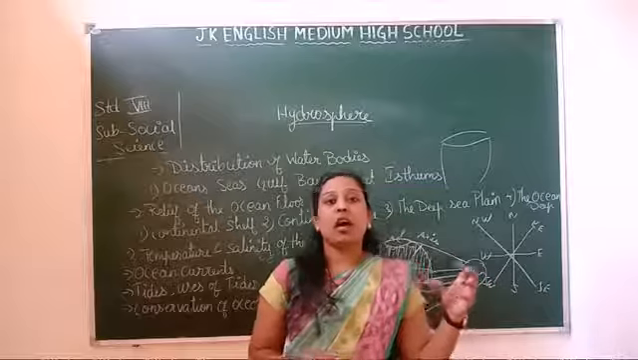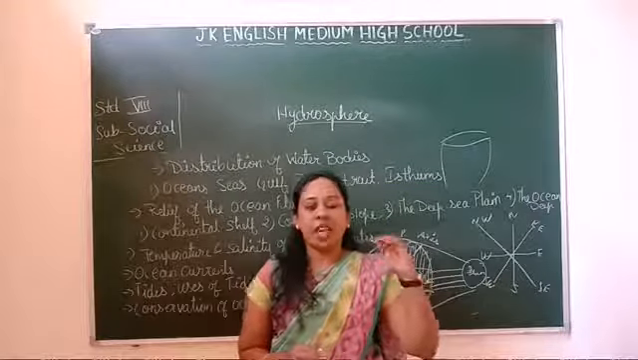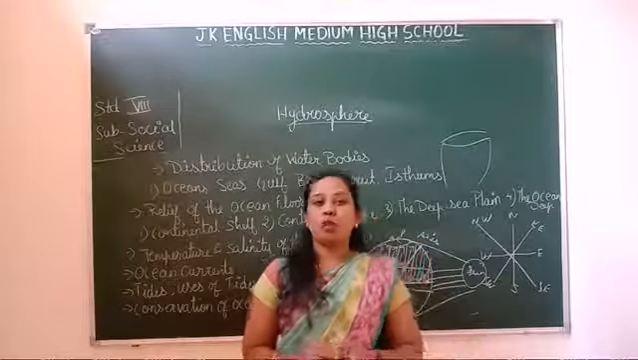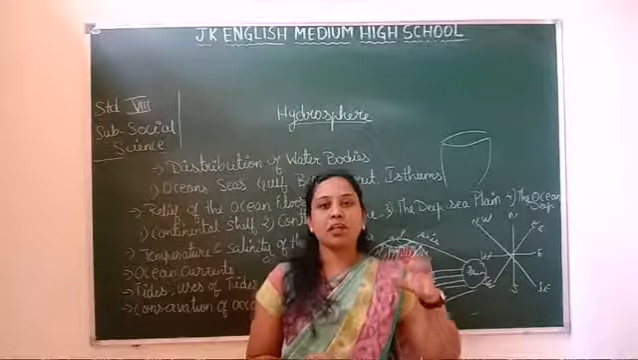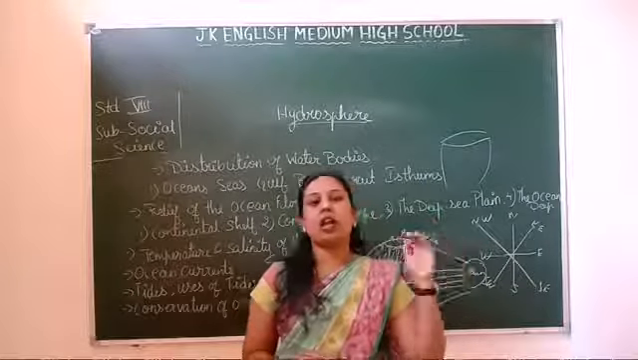Spring tides occur when the earth, the moon and the sun are in the same straight line, for example at the time of a new moon or a full moon. When spring tides take place, high tides are at their highest and low tides are at their lowest.